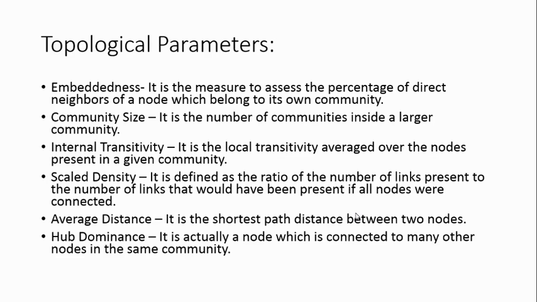It is the local transitivity averaged over the nodes present in a given community. Fourth, scaled density. It is defined as the ratio of the number of links present to the number of links that would have been present if all the nodes were connected to each other. Average distance is nothing but the shortest path distance between any two nodes. And hub dominance. It is actually a node which is connected to many other nodes in the same community.